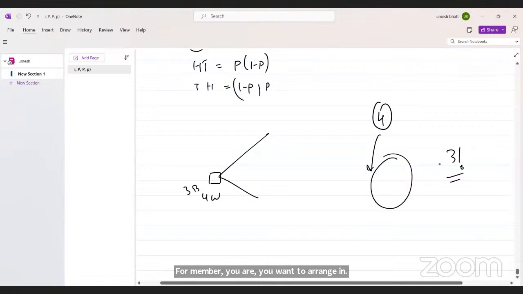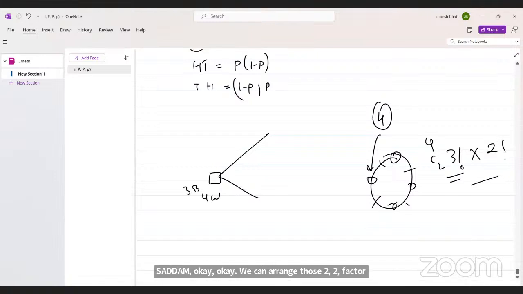Okay, now how many gaps are there? Yes, sir. 1, 2, 3, 4 places, so 4C2. Okay, sir. And how many ways can you arrange those two? Two factorial. Yeah.